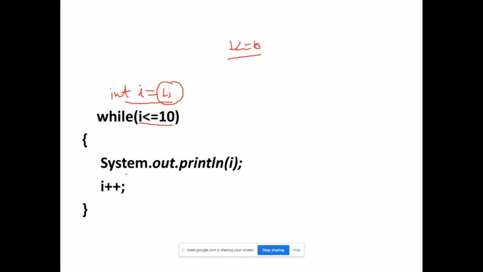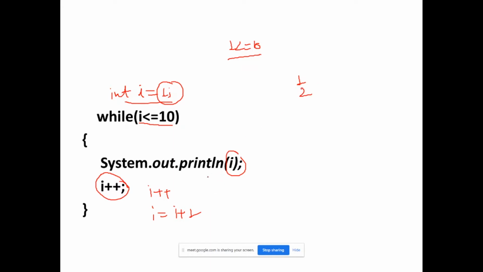And here System.out.println(i), so i will be printed, and the i value is 1. Next, i will be incremented, so i++ means i = i + 1, so the value will be 2.